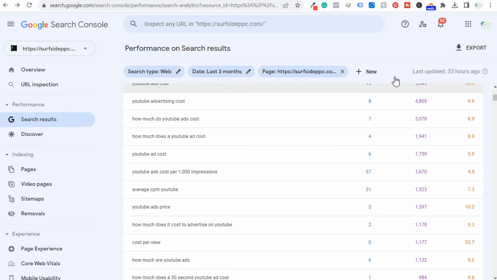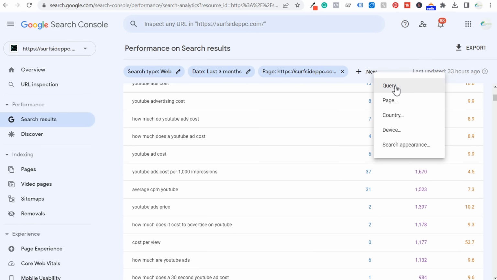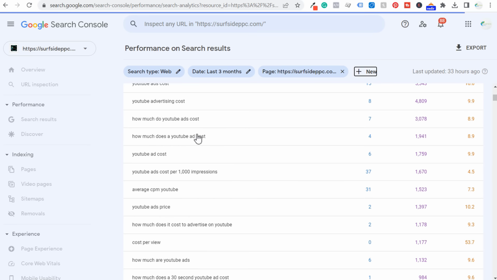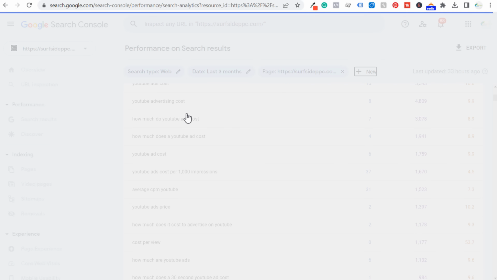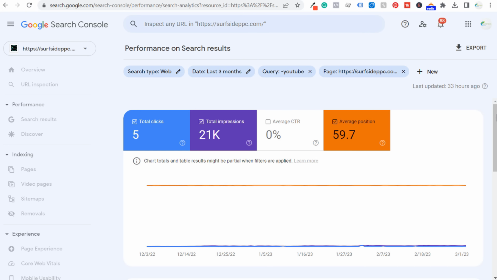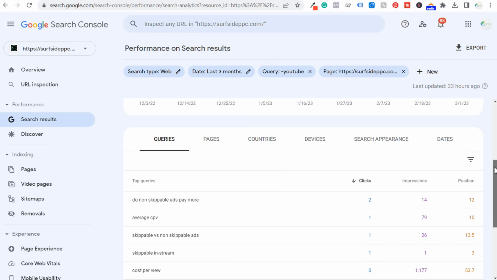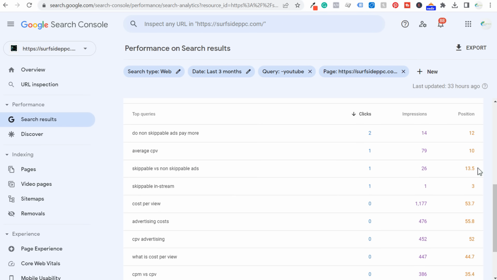You can also use filters and just say, okay, I want to make sure the search term does not contain YouTube, and it's going to give me, so let's say queries not containing YouTube. So not only can you use this to find additional things to actually write about with your blog articles, but you can also use it to say, okay, let me find some different search terms not even related to YouTube that I can write about with or create videos about separately.